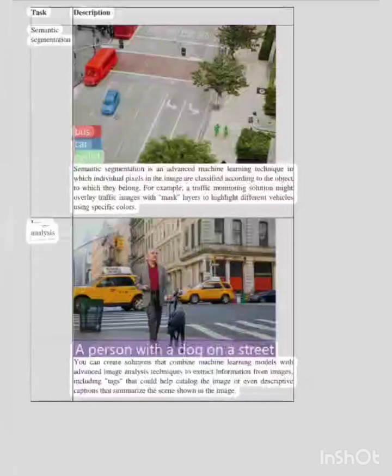Image analysis. You can create solutions that combine machine learning models with advanced image analysis techniques to extract information from images, including tags that could help catalog the image or even descriptive captions that summarize the scene shown in the image.